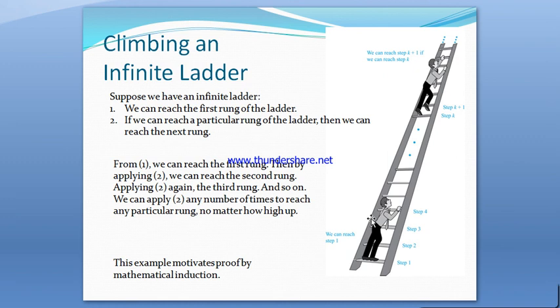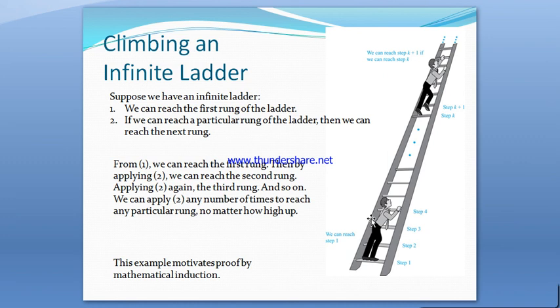Let us consider a problem of climbing an infinite ladder. Suppose we have an infinite ladder. In the first step, we can reach the first rung of the ladder. In the second step, we can reach a particular rung of the ladder. If we can reach a particular rung, then we can reach the next rung.